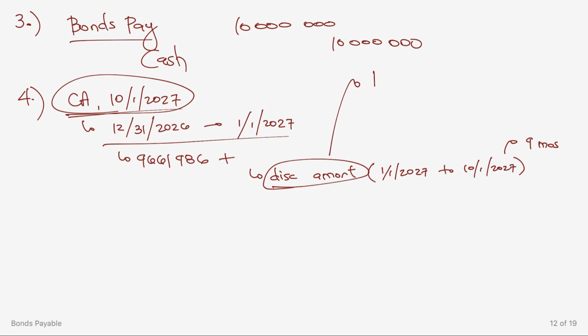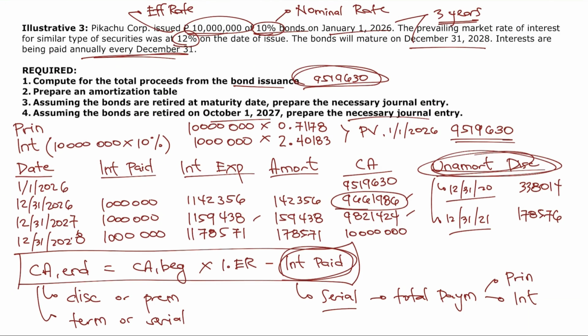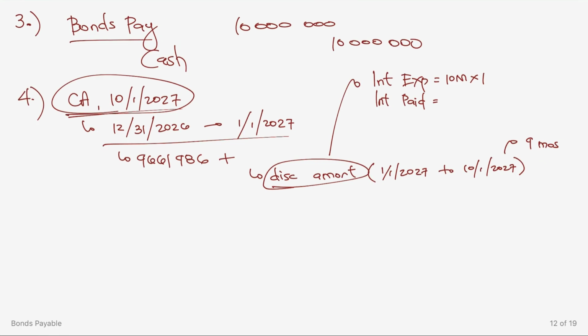Okay? So, paano na nga ulit makompute yung discount amortization? Well, normally, difference yan ng interest expense at ng interest paid. Tama ba? So, interest expense is equal to the face amount of 10 million times the nominal rate, which is 10%, tas 9 over 12 lang. So, 9 over 12, or this is equal to magkano? 10 million times 0.1 times 9 over 12, or this is equal to 750,000.